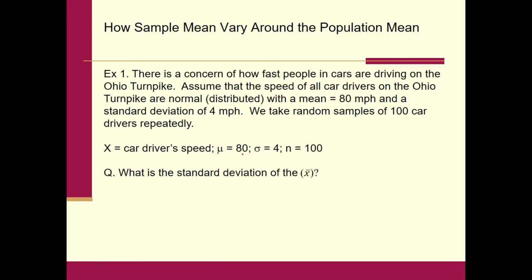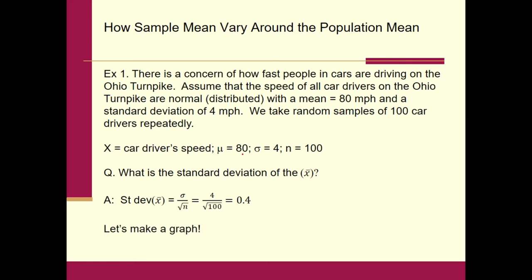Then what is the standard deviation of the sampling distribution of x bar? Be careful. This is the standard deviation of the sampling distribution of x bar, not of x, not of the car driver's speed. We're talking about the standard deviation of all these x bars. Remember, what do we have to do? We have to take sigma and divide it by the square root of n here. Sigma is equal to 4. N is equal to 100. The square root of 100 is 10, so 4 divided by 10 is 0.4.